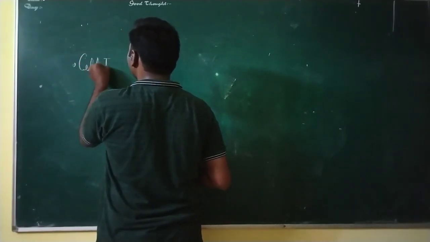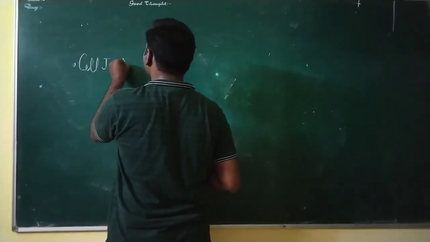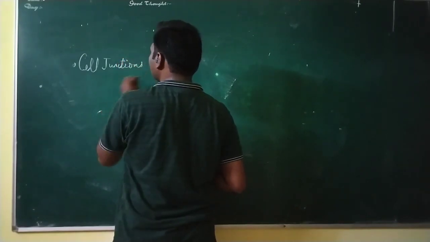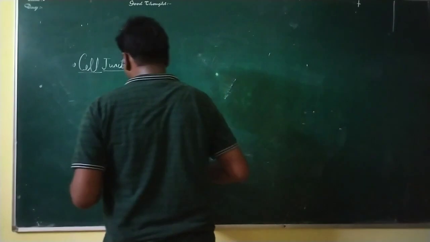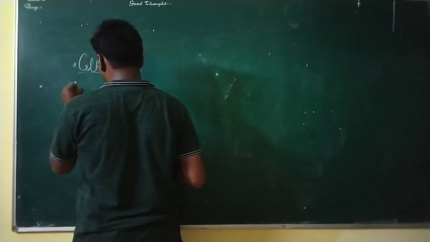Cell junctions. So what are cell junctions? Let's see.